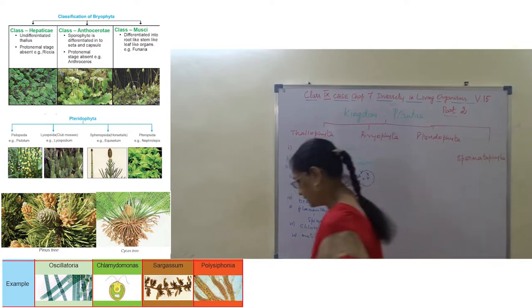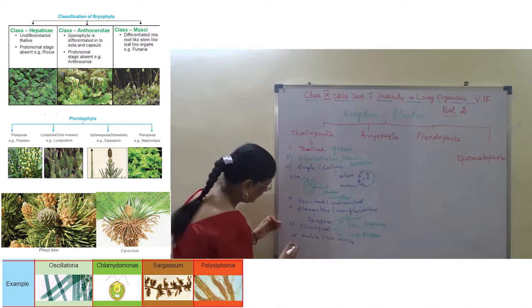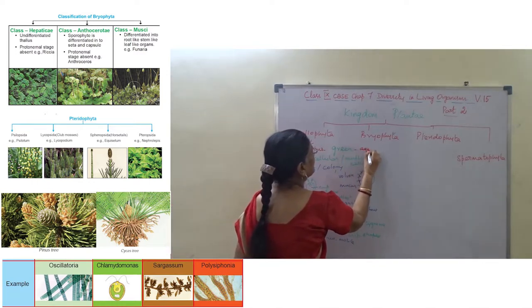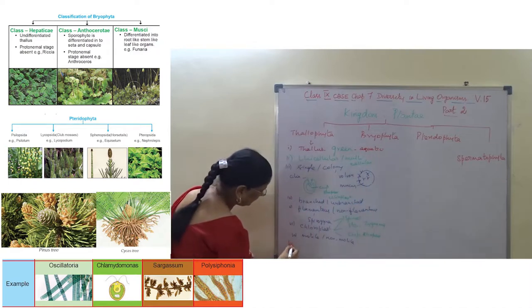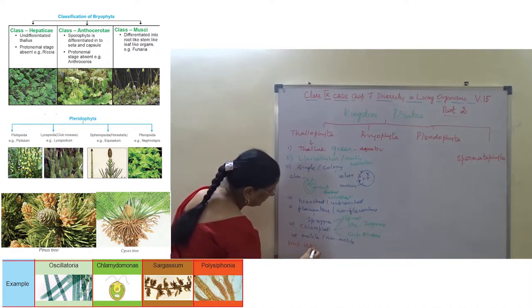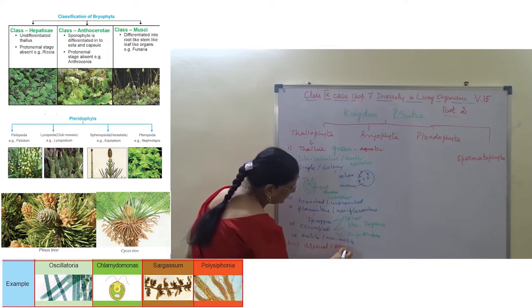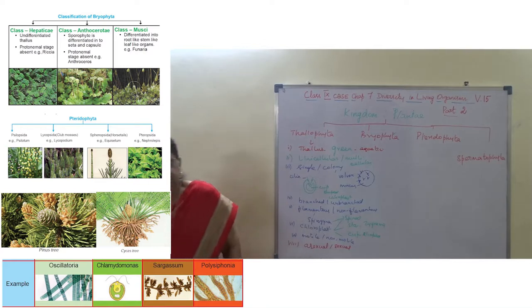Habitat is aquatic, and reproduction is by asexual and sexual methods.